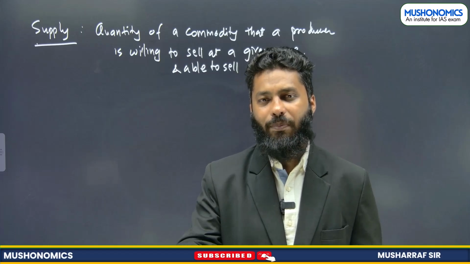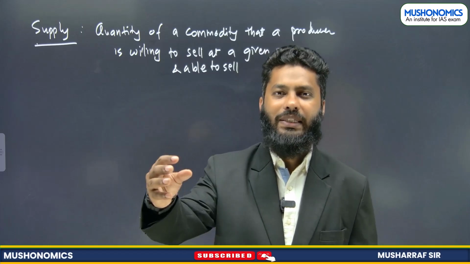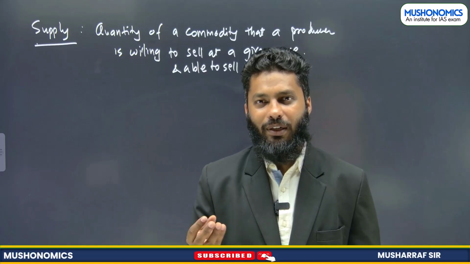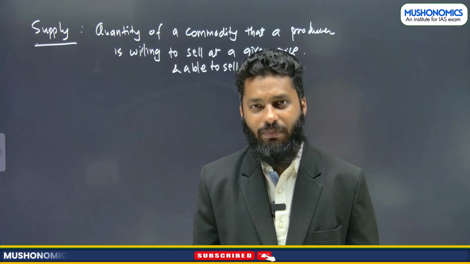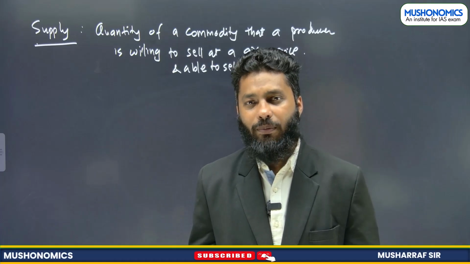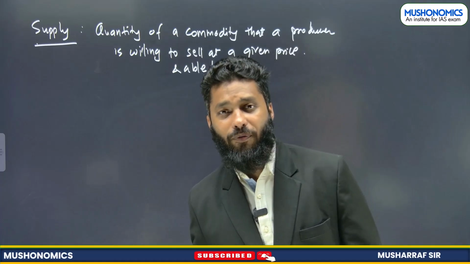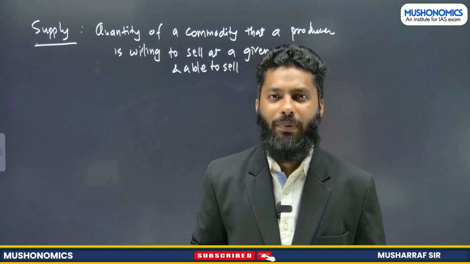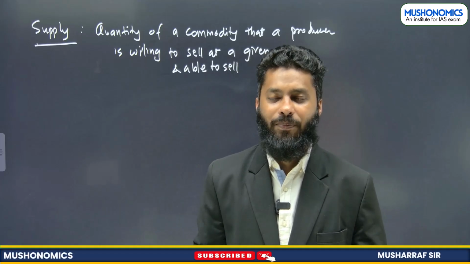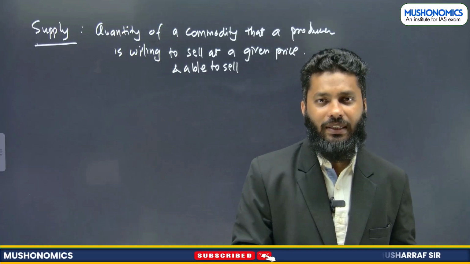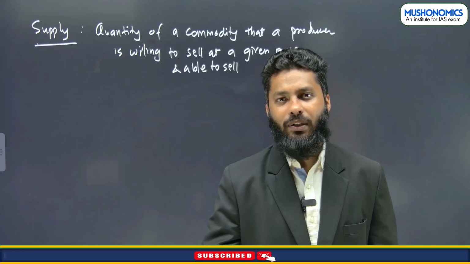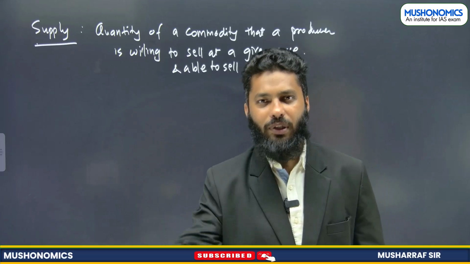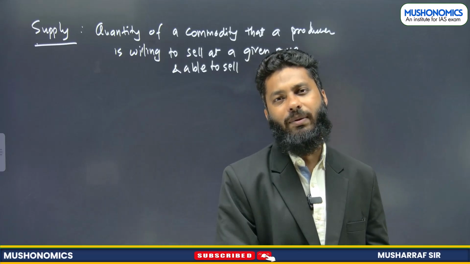So if price of a particular commodity is increasing, what is happening? The motive of supplying the goods, right, the motivation behind it, that is profit. Profit is also increasing. When profit is increasing, the motivation to supply more and more will be there. And if profit is decreasing, for example, if price of a commodity falls, so what will happen? The motivation to supply more and more commodity will also fall, and hence the supply will decrease.